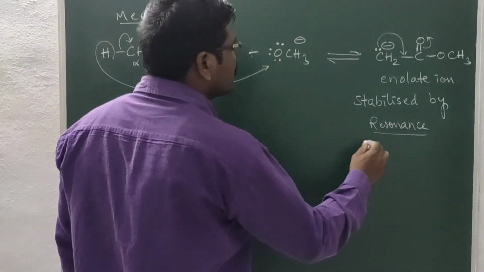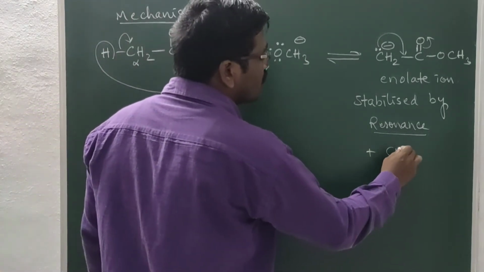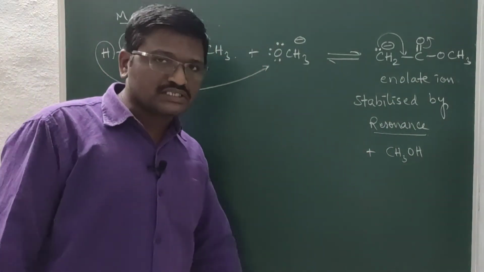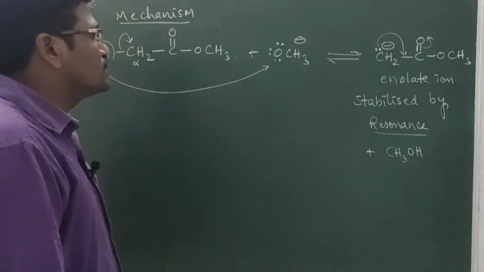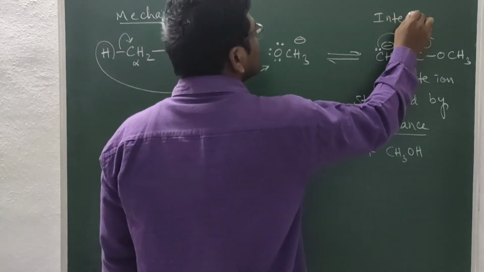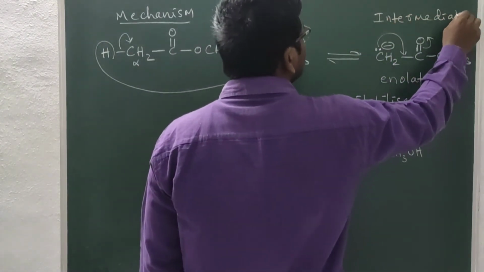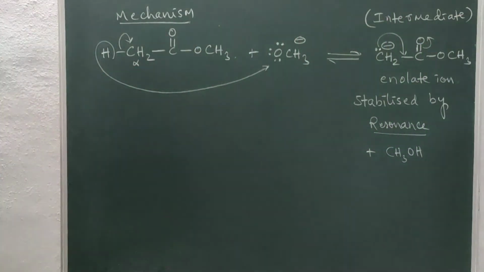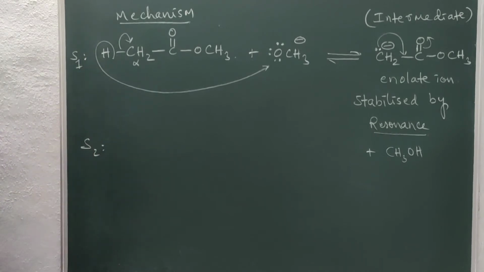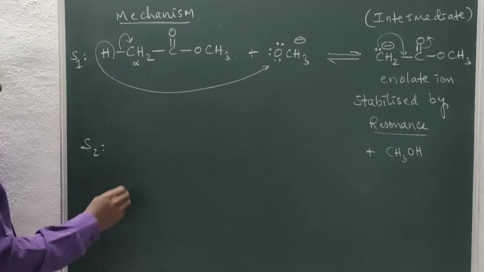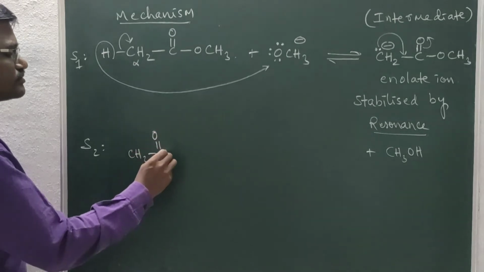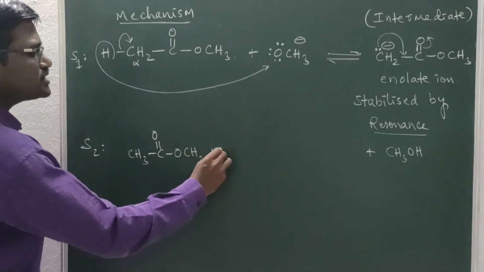The side product for this reaction is methyl alcohol, because methoxide abstracts the proton from the alpha carbon. Now this enolate ion is formed as an intermediate in this reaction. This is step 1. In step 2, the enolate ion attacks another molecule of ester. We can take another molecule of ester.